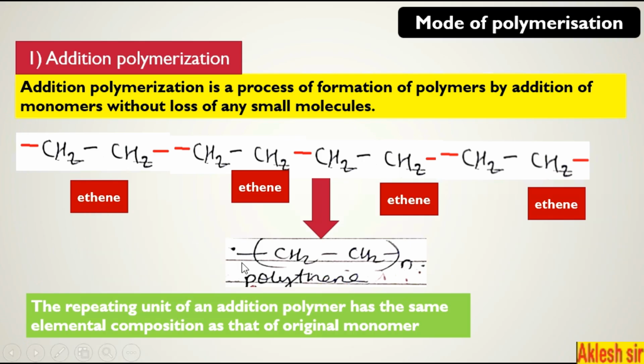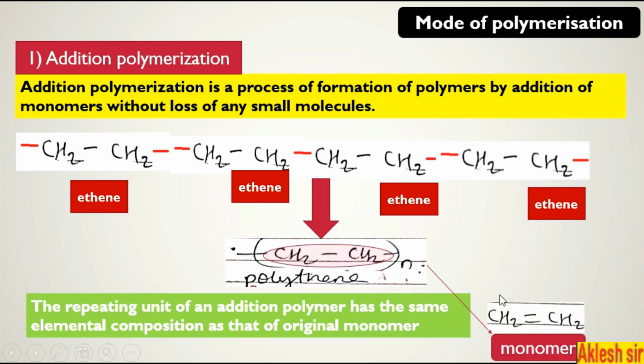Here the repeating unit is the ethene molecule, CH2-CH2 repeated. Ethene is used as the monomer, and the repeating unit structure is almost the same.